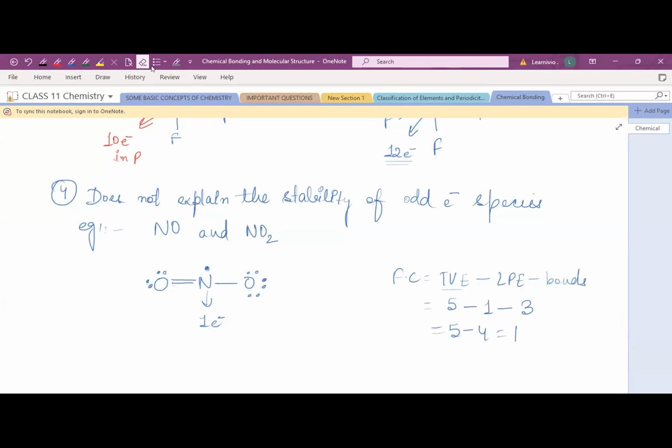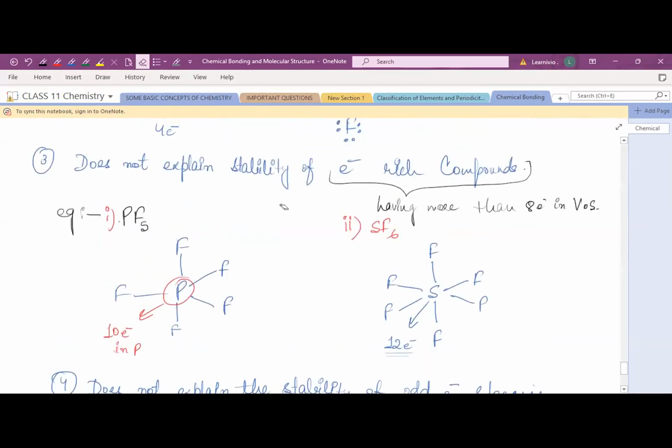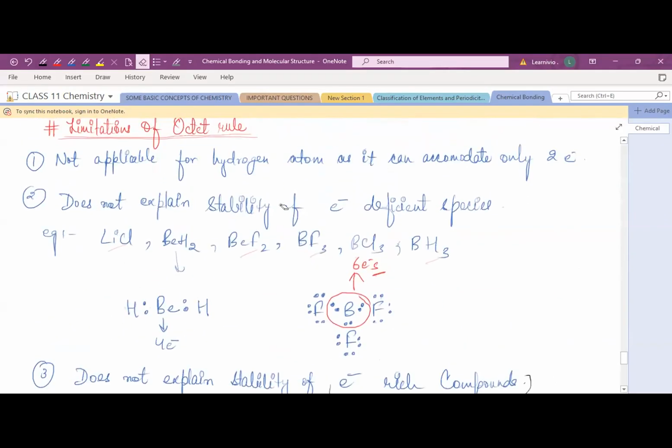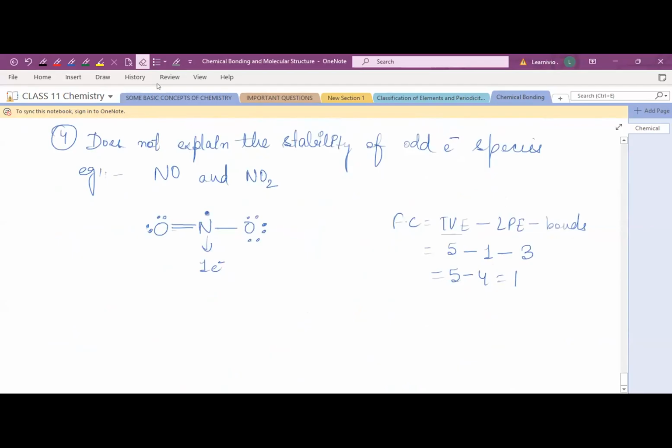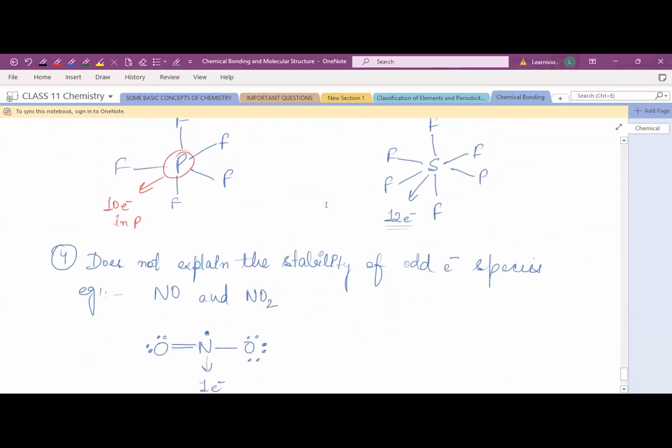You can write bonds, or if you don't write the bonds, then half multiplied by the number of bonding electrons. So I have discussed two formulas. Just remember that, it's very important. So the octet rule, and the limitations of the octet rule. Four limitations are there. Just remember the limitations with examples.